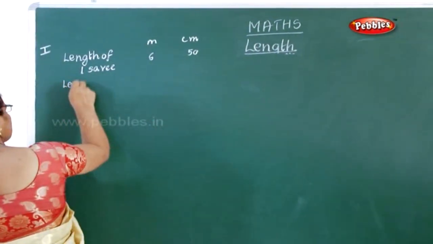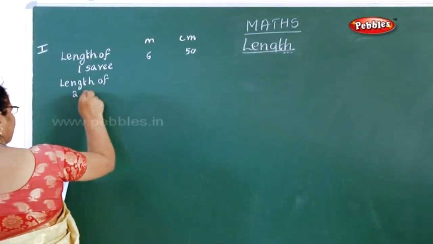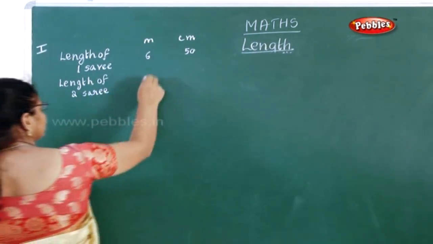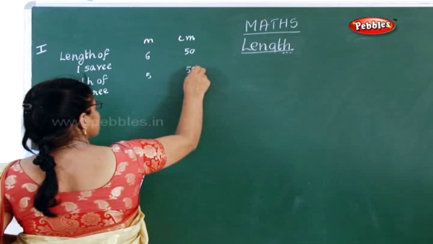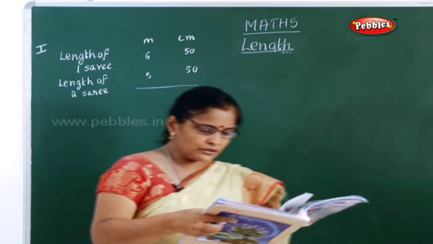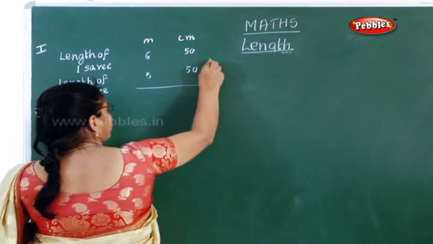Now what is the length of the second sari? It is 5 meter and 50 centimeter. Now what is the question they have asked? What is the total length of both the saris? So immediately you have to put plus here.